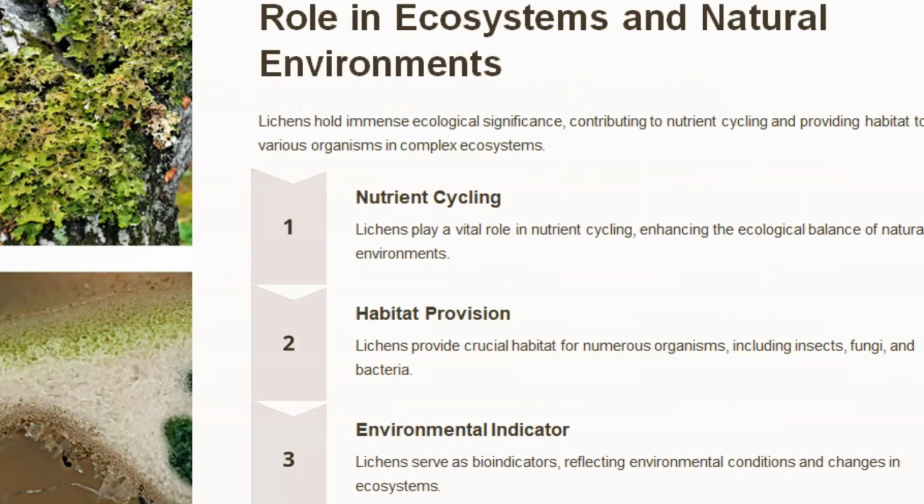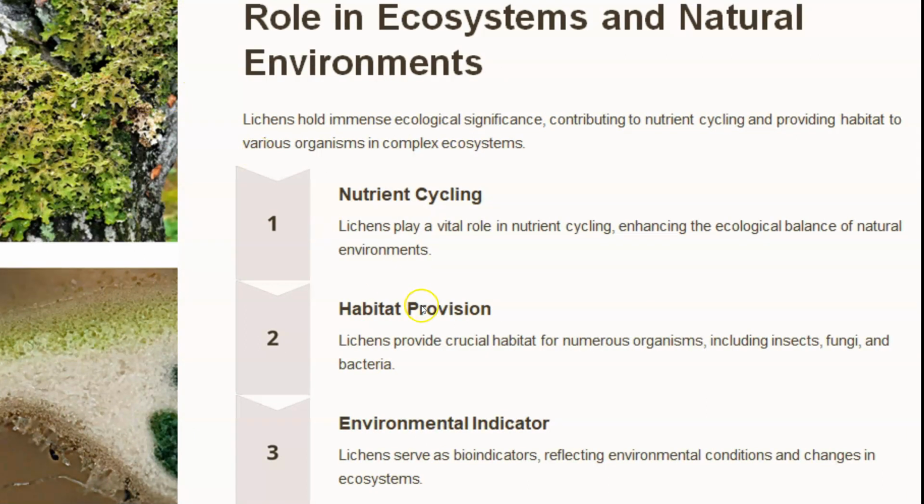Moving forward, the role of lichens in the ecosystem and natural environment. Lichens play a vital role in nutrient recycling and habitat provision. They provide crucial habitat for numerous organisms: insects, fungi, and bacteria.